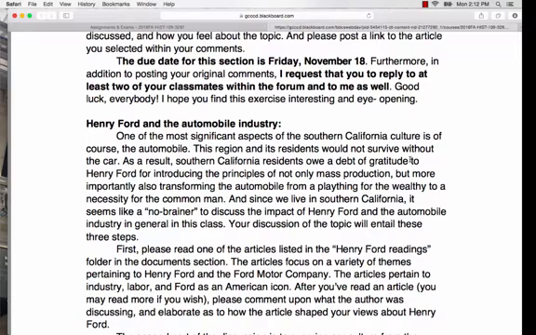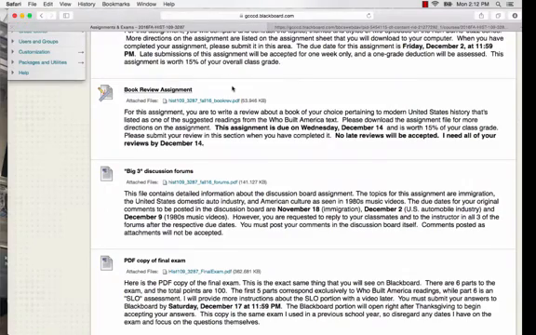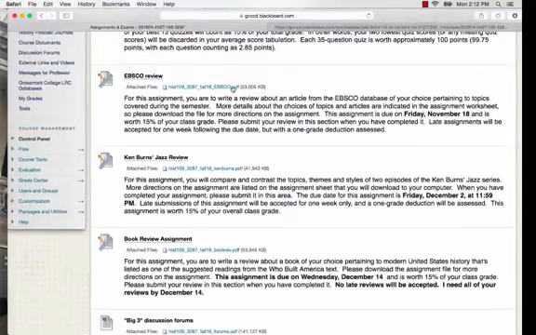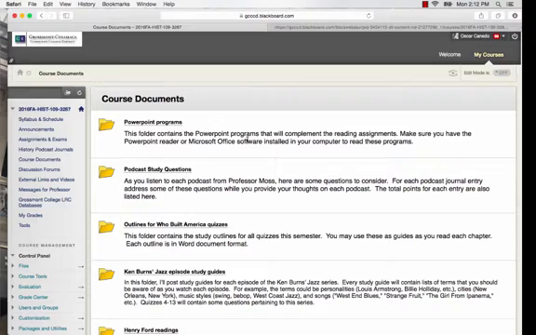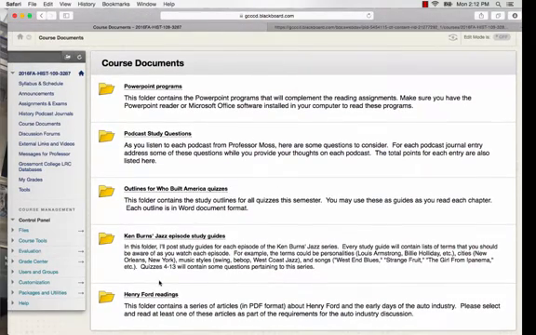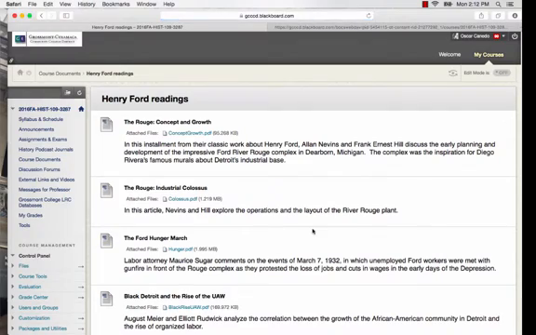So the first thing you need to do is go into the course document section and pick one of the articles I have about Henry Ford. These are articles which I had collected from a workshop that I actually attended in Dearborn, pertaining to Henry Ford. So let's get out of the worksheet right here, and let's move on into the course documents section. So we'll hit course documents, and then in course documents, let's scroll all the way down to the Henry Ford readings. And here are the choices of readings here.